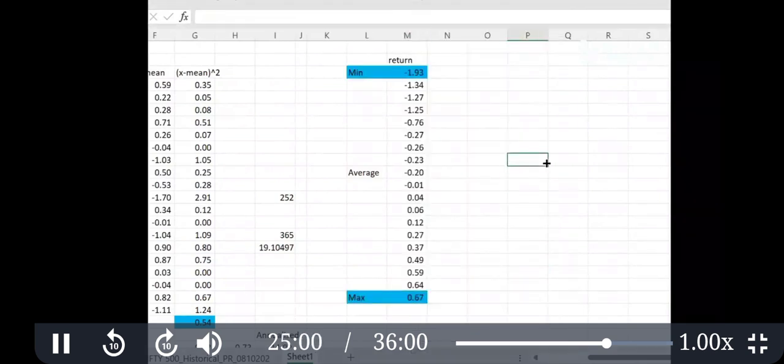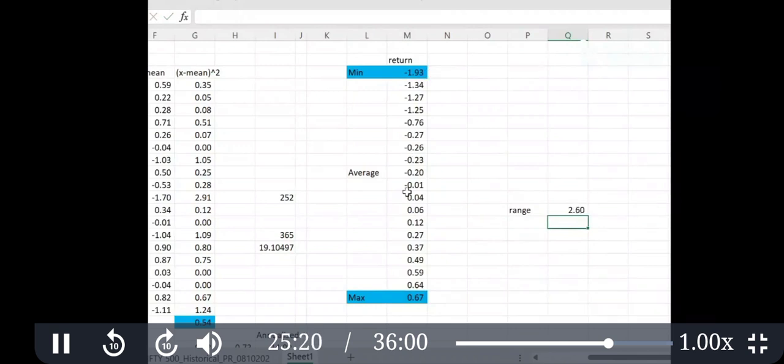It is the same data, just sorted. Suppose I ask you, in the last 20 days, what is the range of return, from highest to lowest? We can find the range from maximum to minimum.